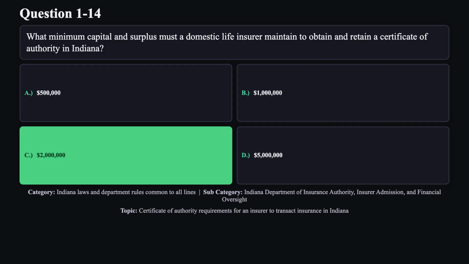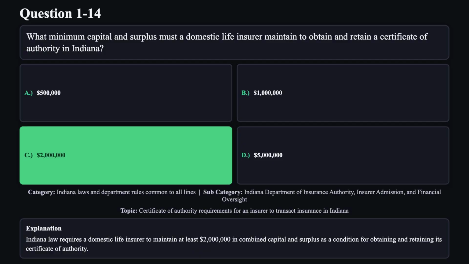The correct answer is C. Indiana law requires a domestic life insurer to maintain at least $2 million in combined capital and surplus as a condition for obtaining and retaining its certificate of authority.